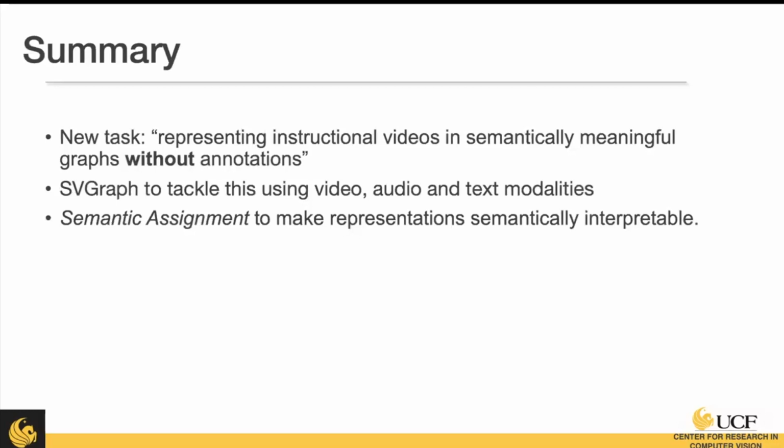So in summary, in this work, we proposed a new task, which was representing instructional videos in a semantically meaningful way without using any annotations. We proposed SPGraph to tackle this using video, audio and text modalities. But we also proposed semantic assignment to make them more interpretable.